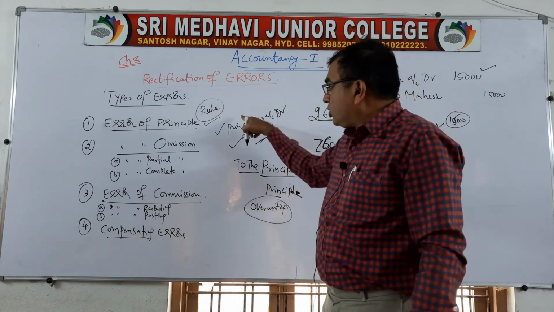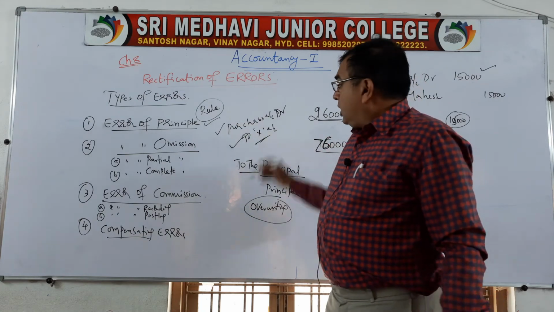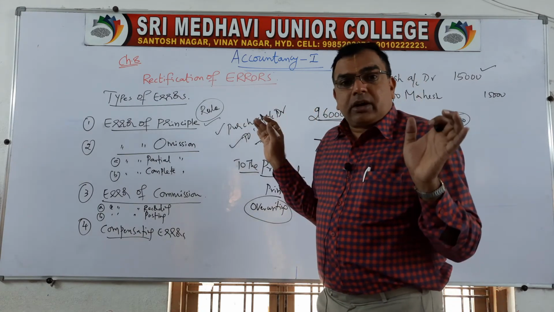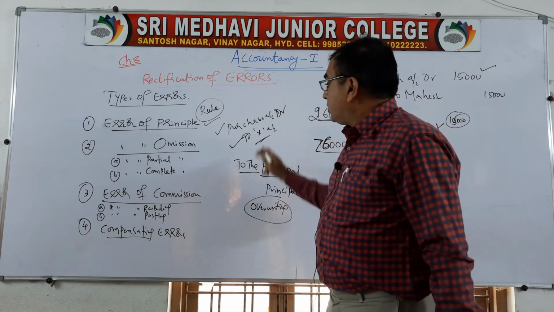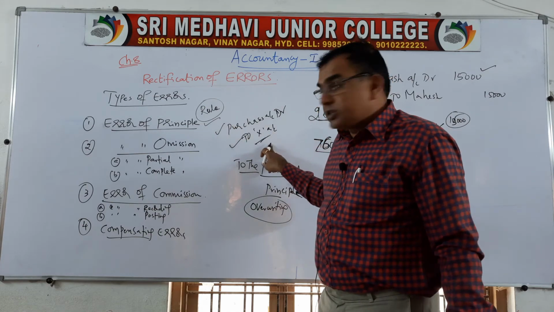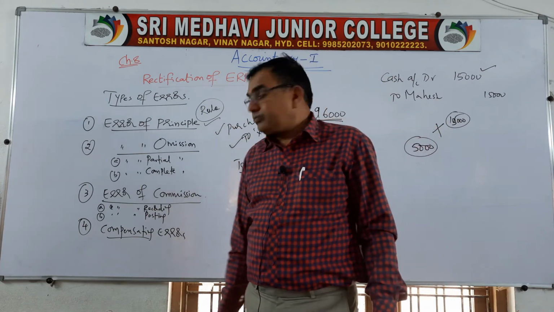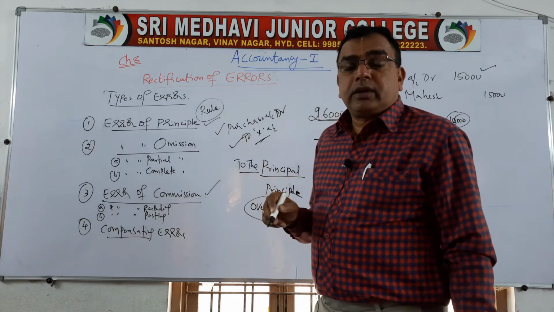It is to be posted to purchase account as well as X account. When this complete transaction is not recorded, it is called as complete omission. But unfortunately, if the accountant records it in purchase book but not in X account, it is called as partial omission.